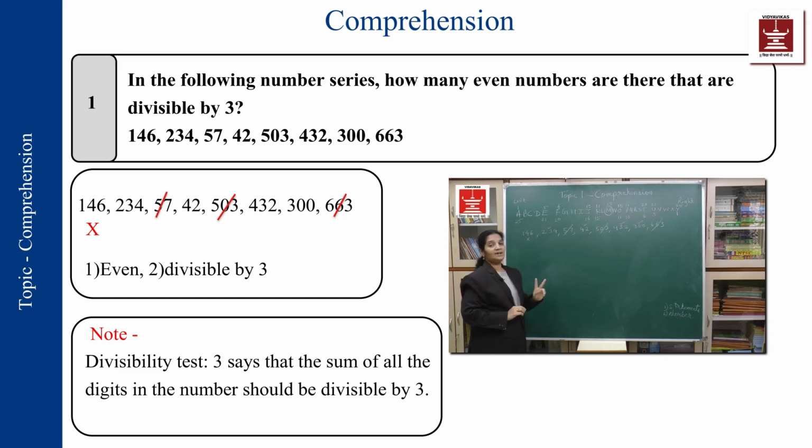So my two conditions that were given: the first criteria was even number, the second criteria was divisible by 3. These were the two conditions that were given on this particular question, on this particular series.